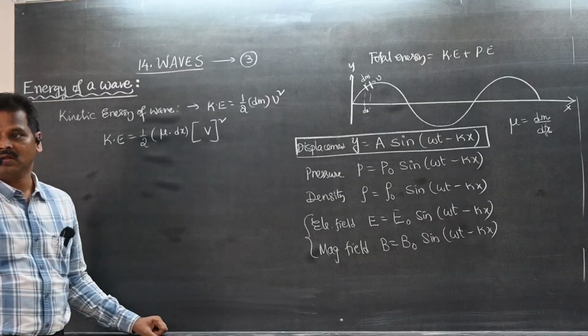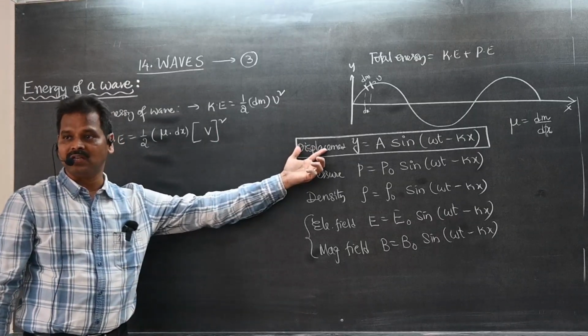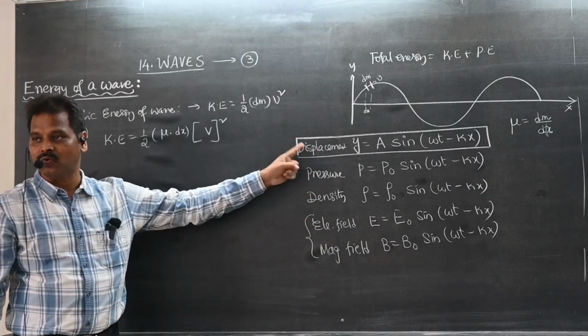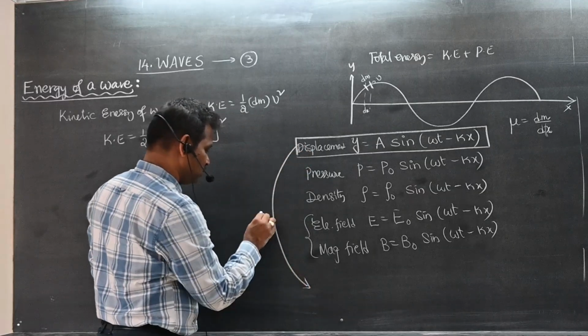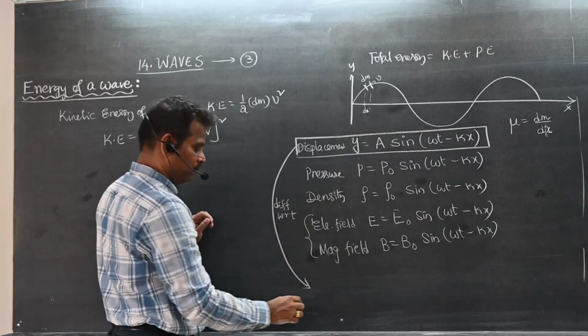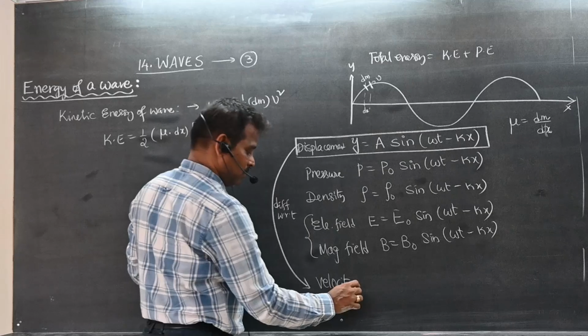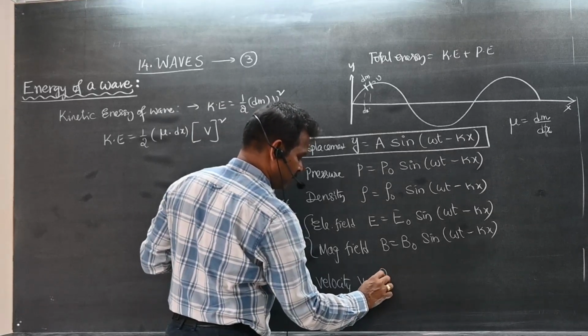How to find v? We have so many equations. If you differentiate displacement, can you get velocity? Don't differentiate this one, you cannot get velocity. You have to differentiate only displacement. By differentiating this with respect to time, you will get the velocity of the wave, which is given by v equal to dou y by dou t.